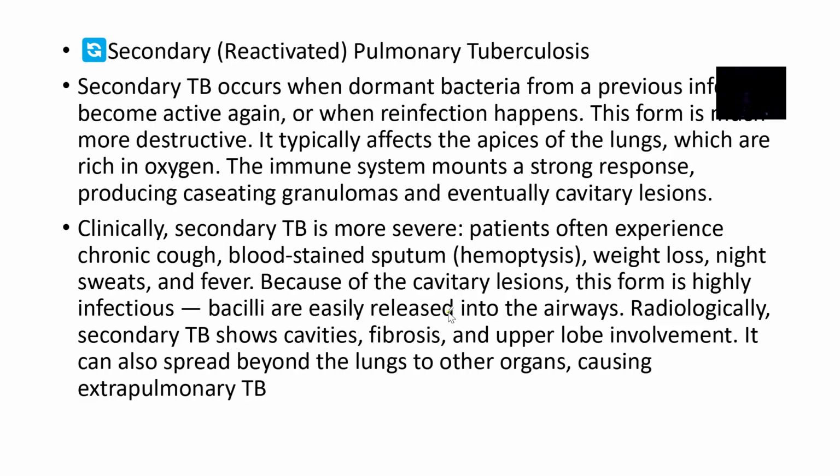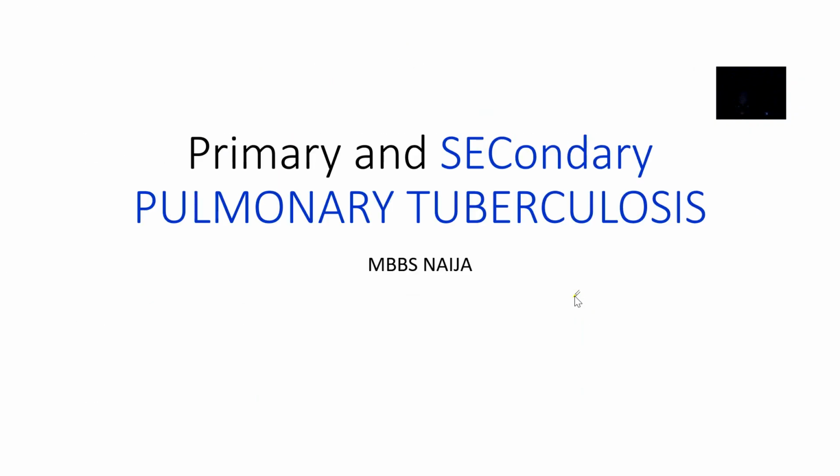Radiologically, you see a lot of cavities and a lot of fibrosis, that is dead tissue, and the upper lobe is much more involved. It can even spread beyond the lungs, causing extrapulmonary tuberculosis. So basically, this was a discussion on primary and secondary pulmonary tuberculosis.